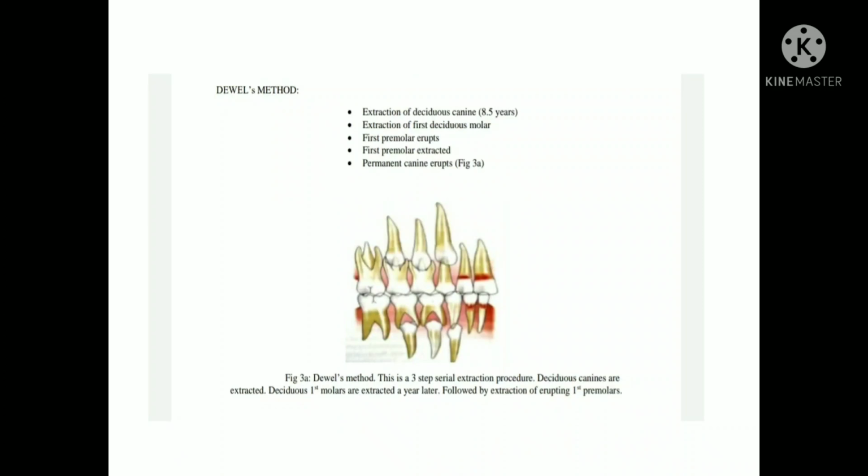Then is Dewel's method: extraction of deciduous canine at the age of 8.5 years. Then extraction of the first deciduous molar after a year or so, which is followed by the eruption of the first premolar, and subsequently the first premolar is also extracted, and then leads to the eruption of the permanent canine. So this figure illustrates Dewel's method.